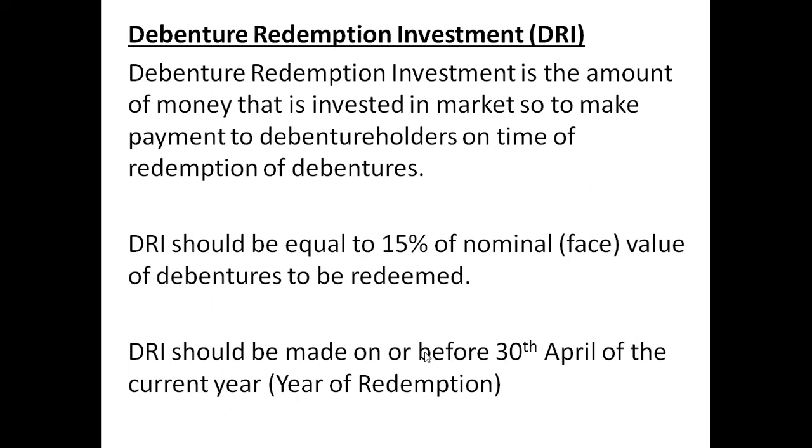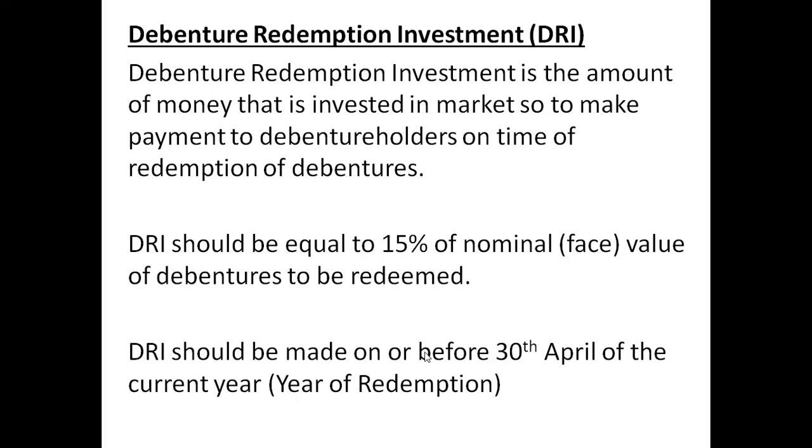You will encash the amount and repay the debenture holders. For this purpose, the company invests 15% of the face value of debentures to be redeemed in securities in the market, and that is known as debenture redemption investment.